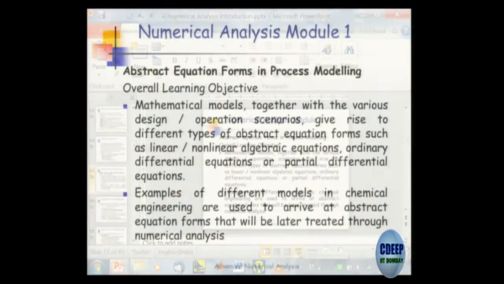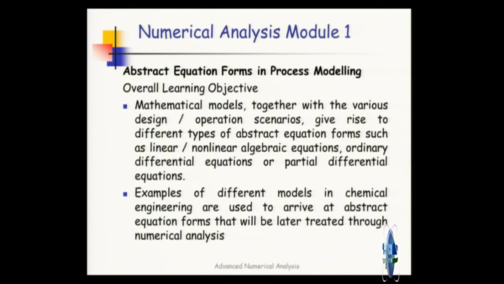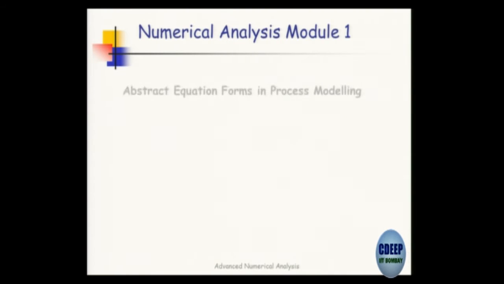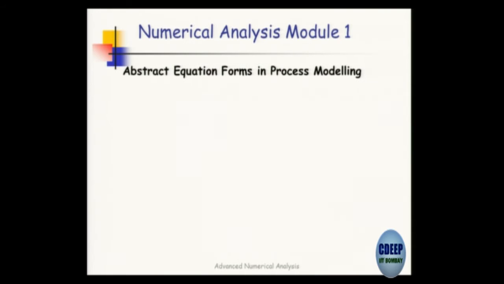I will skip this, which I vaguely discussed earlier. The examples on these slides are particularly from chemical engineering.